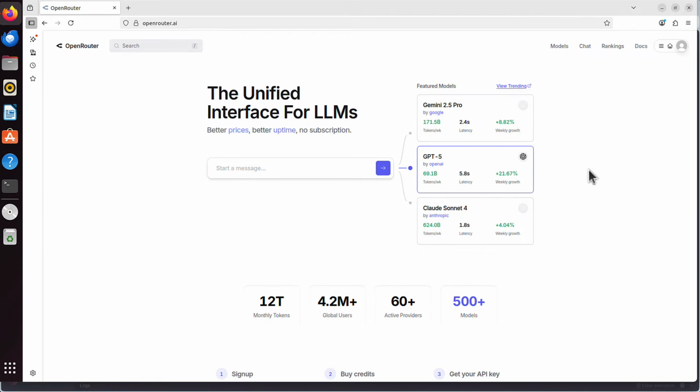But what I need to do here, I have to go to API keys, and I have to create a new API key. I just call it, let's say, Telegram to n8n maybe. You can set the limit for that API key. Let's say if you reach $2, that API key will stop working, but I will not do that. But it's up to you. I will just create it. And once you've got that API key created, you have to copy it immediately, because it will not show up again. You would have to create yet another API key. But now I've got that API key, so I can go back.